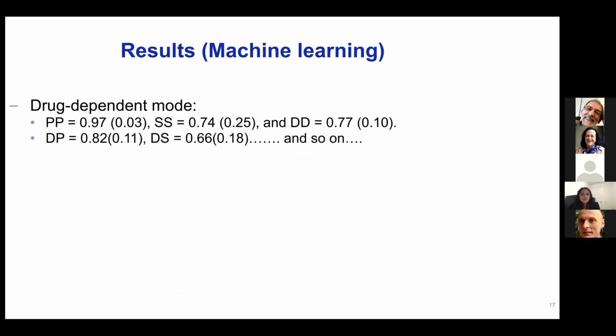And then we implemented a machine learning algorithm. So in the drug-dependent mode, we trained our model on propofol and tested on propofol. Here, PP means we trained it on propofol and tested it on propofol. Similarly, for sevoflurane, we trained our model on sevoflurane and tested it on sevoflurane, and for dexmedetomidine. So we got an AUC of 0.97 for propofol, 0.74 for sevoflurane, and 0.77 for dexmedetomidine.